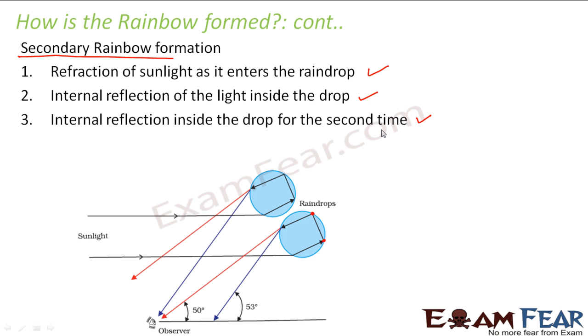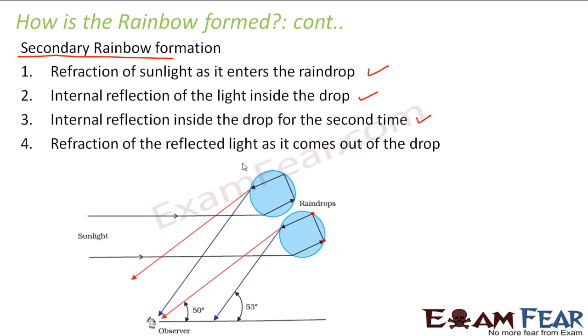The internal reflection inside the drop takes place 2 times, which is then followed by refraction of the light as it comes out of the drop. So the concept remains the same, just that in the case of a secondary rainbow, inside the raindrop, total internal reflection takes place 2 times, right? In this case also the observer observes the same thing.